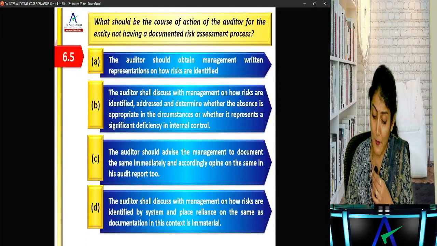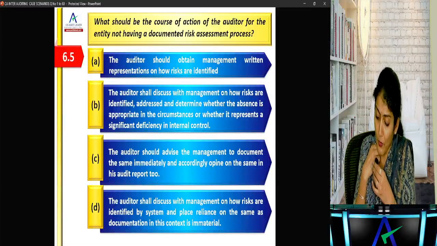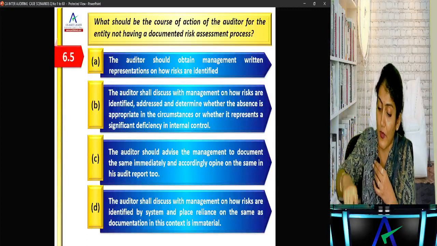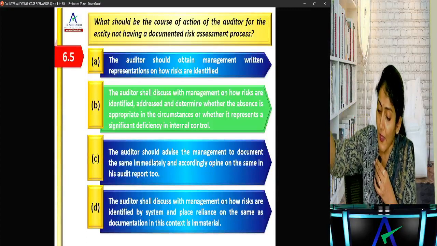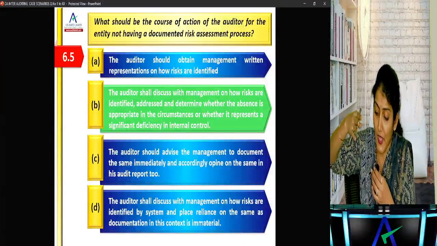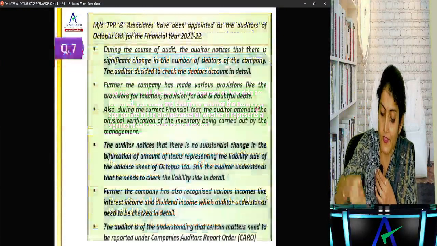The auditor should advise the management to document the same and accordingly opine on the same in his report. The auditor shall discuss with the management how risks are identified and place reliance on the same, as documentation in this context is immaterial. So obviously B: the auditor shall discuss how risks are identified and measured, and whether the absence indicates a significant deficiency in internal control.